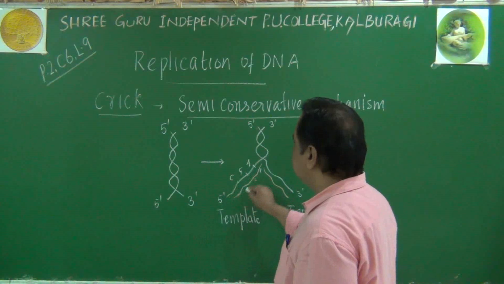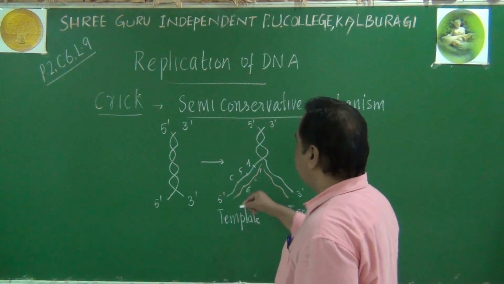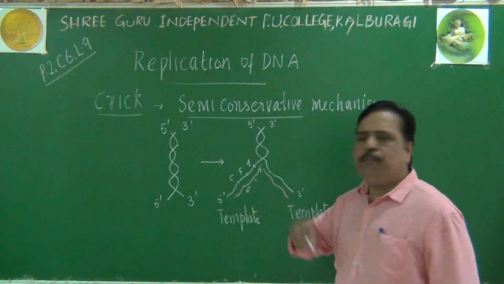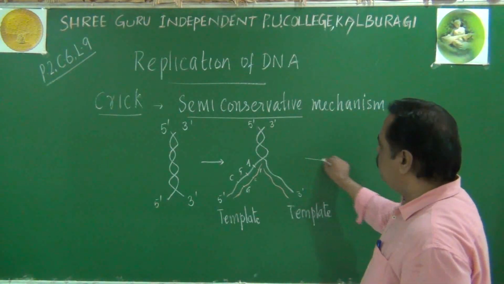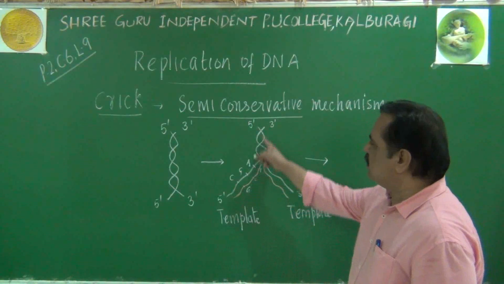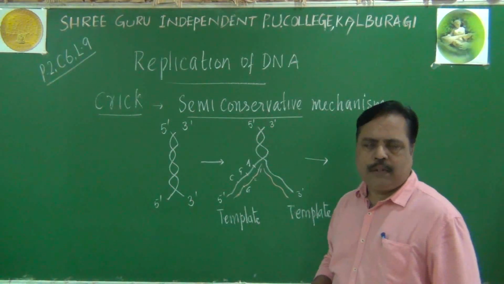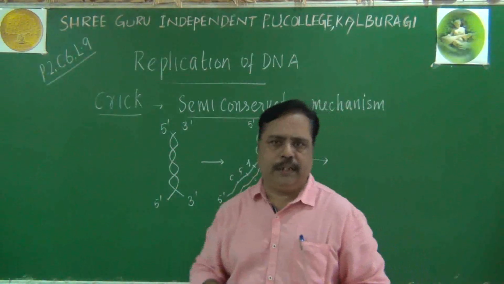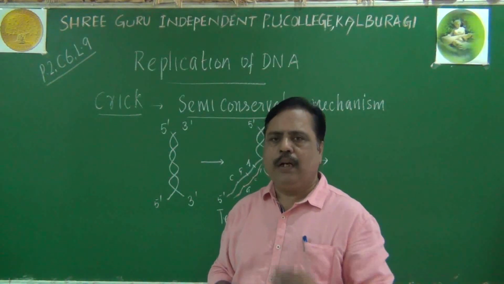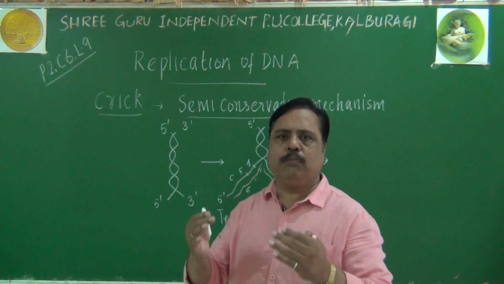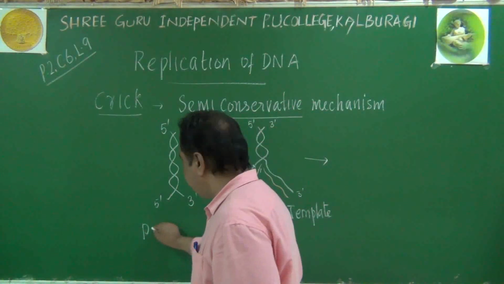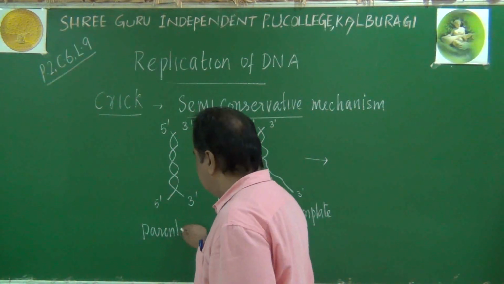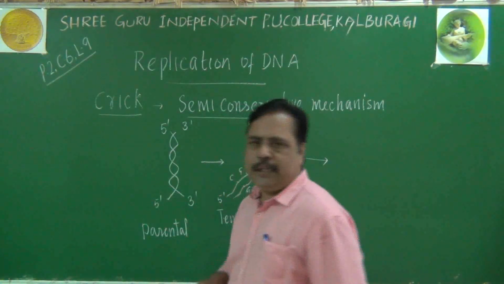If cytosine is in the template, the new chain will have guanine. Like that, complementarity will be formed. After forming complementarity, after synthesizing new strands, how will they join? Please listen carefully. How will they join, how will they become two DNA molecules? This is parental DNA. I am talking here about how parental DNA replicates.